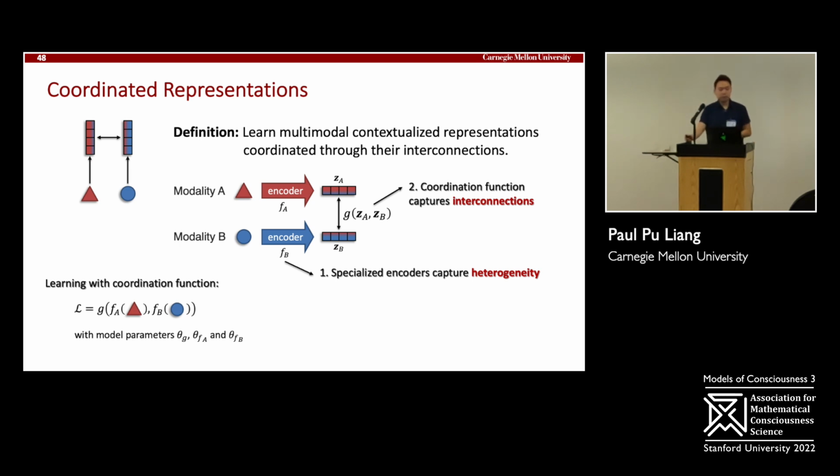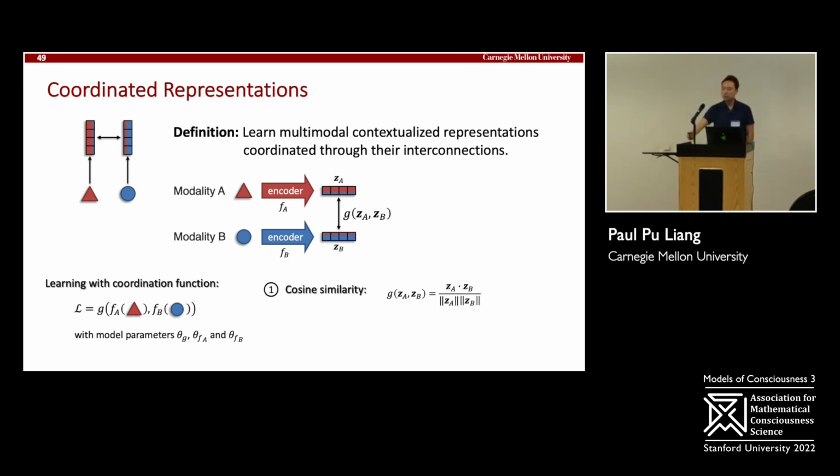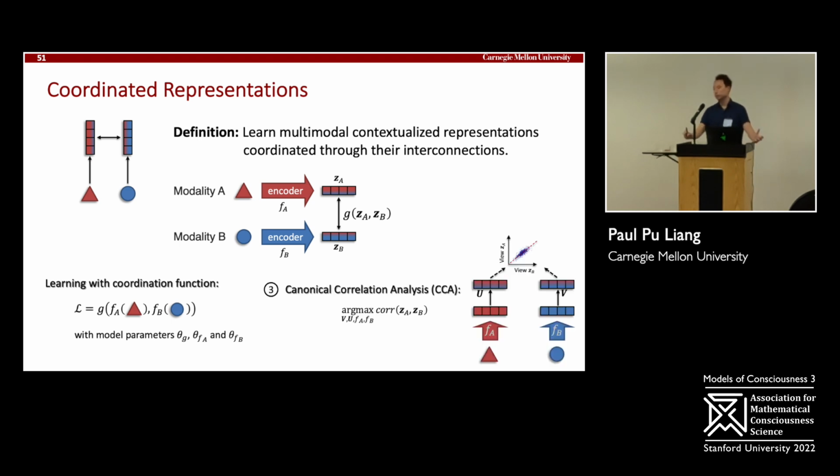And in coordination, I'm basically going to define a similarity function, a coordination function, that captures the fact that certain modality pairs are related in some way, and certain modality pairs should not be related in some other way. So learning then involves learning the coordination function that takes in the representations that have been encoded by both encoders into representation space. What are some examples of these coordination functions? You can use cosine similarity to represent the fact that they align as vectors in representation space. You can use kernel similarity, which extends linear kernels to polynomial and exponential kernels, or you can use correlation based, where the dimensions of representations are correlated with each other.